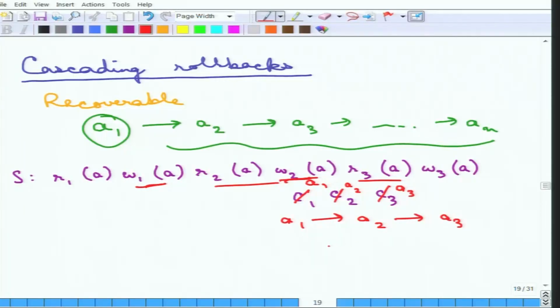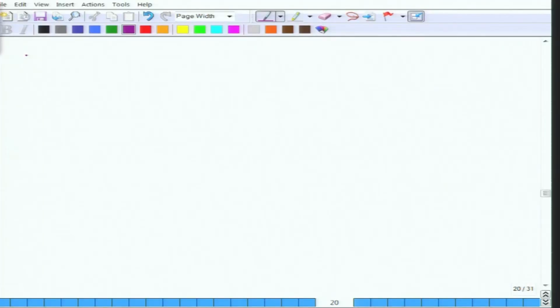So that is the problem with recoverable schedules: even though it is fine in the sense of correctness, it may lead to a lot of work being undone. There may be a lot of time to recover, because lots of aborts are done and it takes a lot of time for the database to recover. So the next concept that comes in this space is the concept of cascadeless schedule.